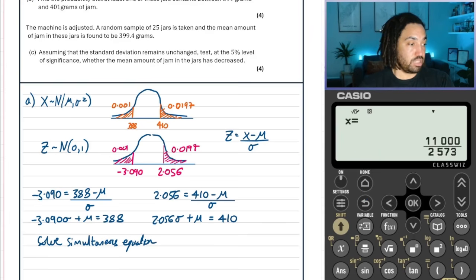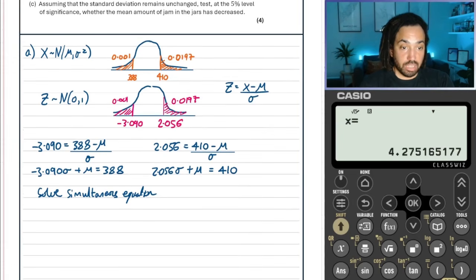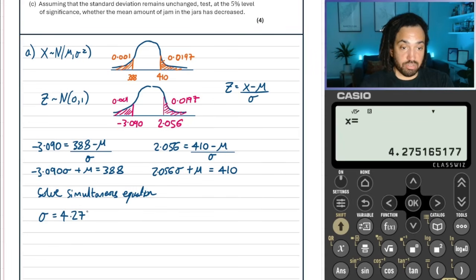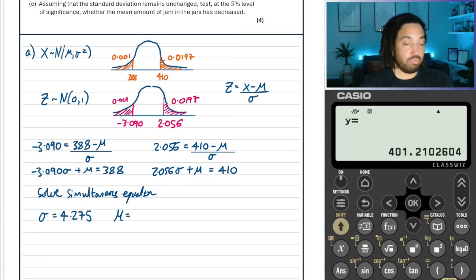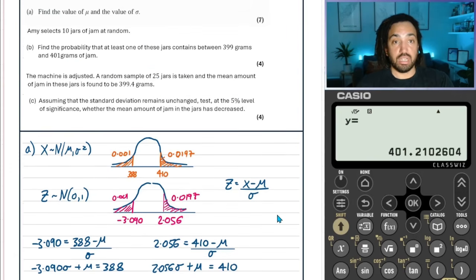Okay, so that gives us an approximate value for the standard deviation. So we'll go 4.275, and then for mu was the next variable, and we'll go 401.2. Okay, perfect. There we go.